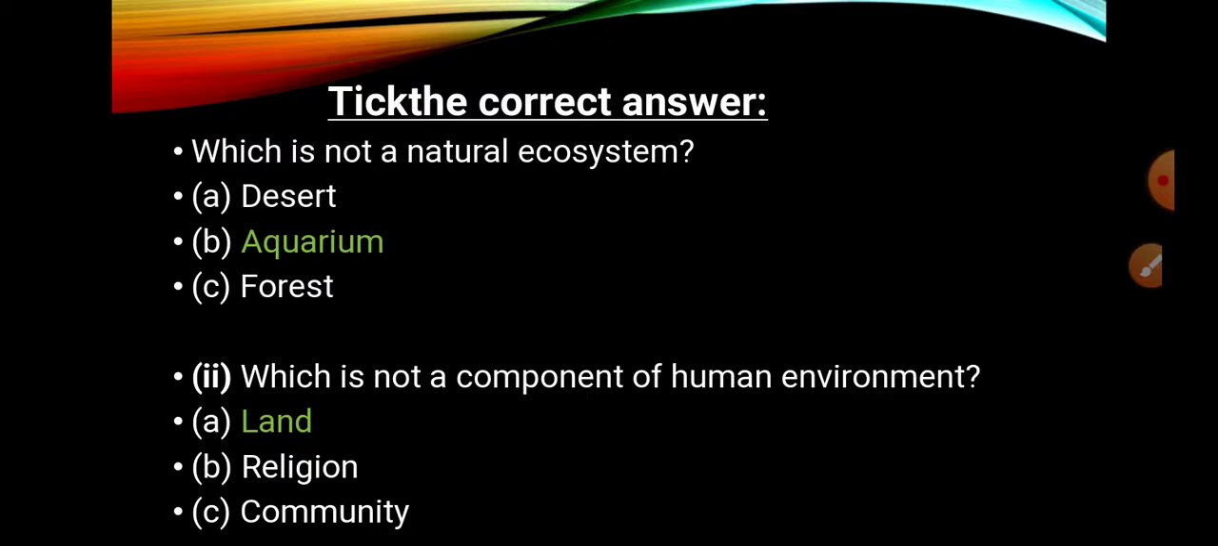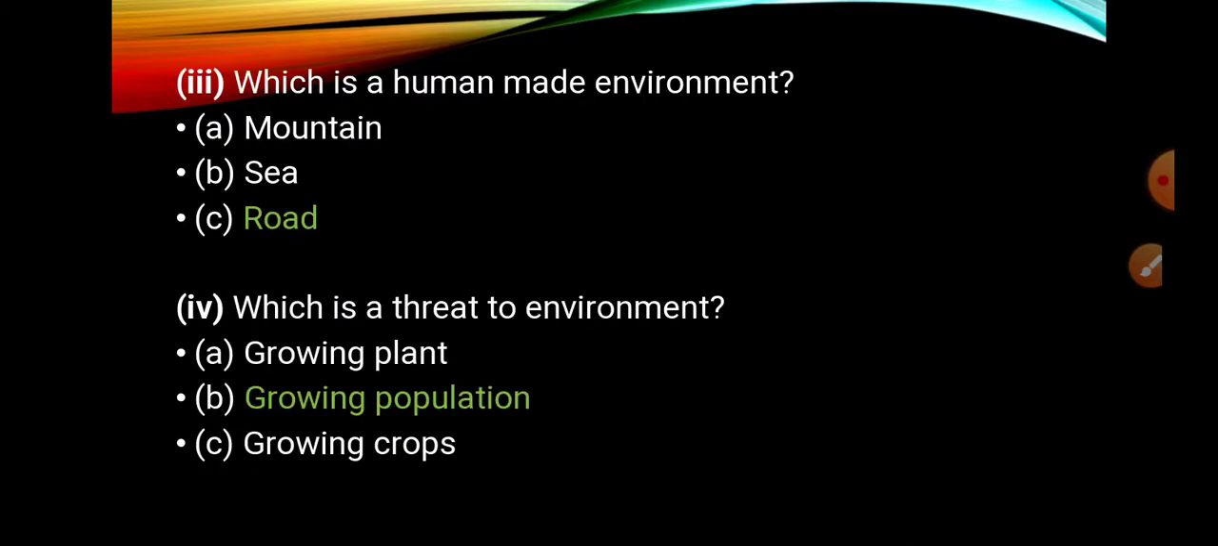Okay. Question number 2. Which is not a component of human environment? Religious is a, community is also, then land is not a human environment. Now third, which is a human made environment? Of course, road, because mountain and sea are natural environment. Fourth, which is a threat to environment? The right answer is growing population, because growing crops or growing plants are good for the environment.